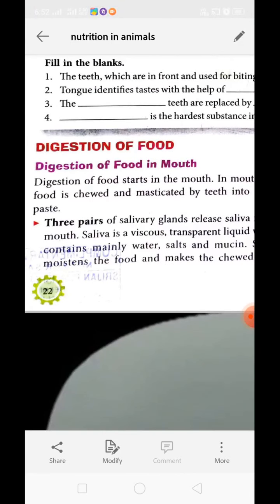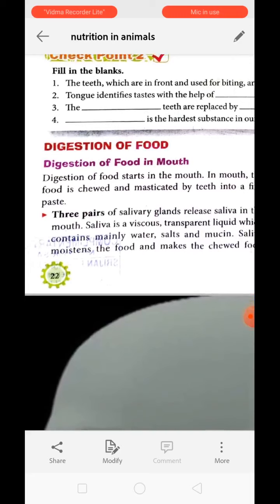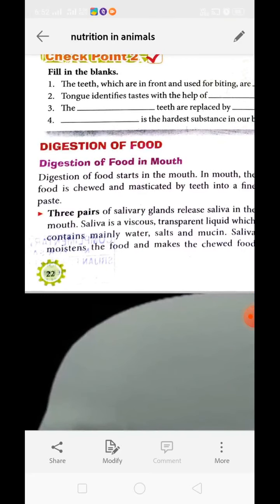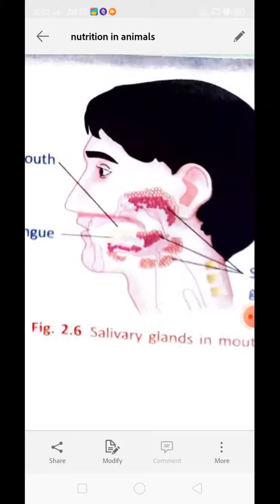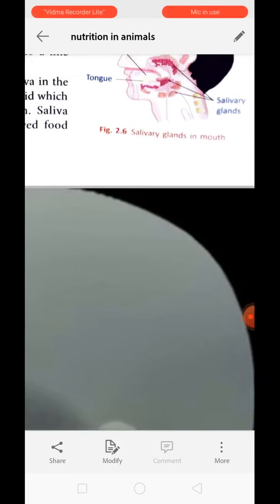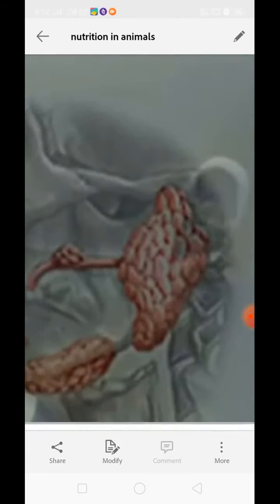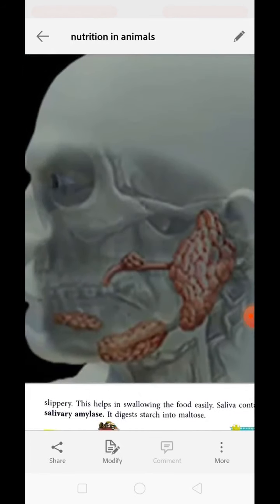See, after ingestion, it is the digestion process. Digestion of food actually is initiated in mouth with the help of salivary gland. Okay, digestion of food starts in mouth. In mouth, the food is chewed and masticated and mixed with the saliva, which is secreted by salivary gland. Look at here. The humans have 3 pairs of salivary gland. These are salivary glands which secrete saliva.